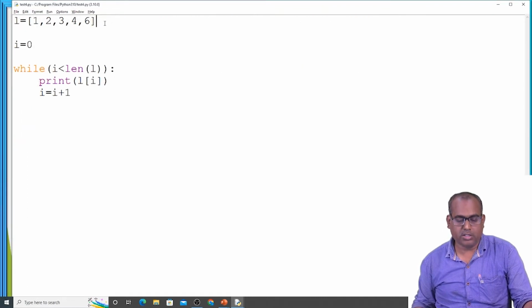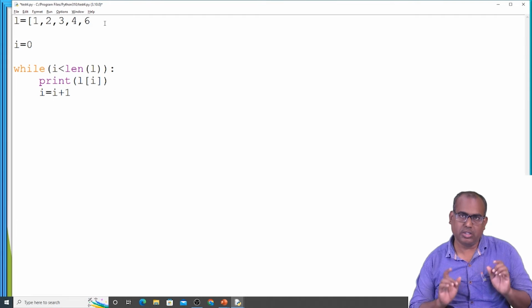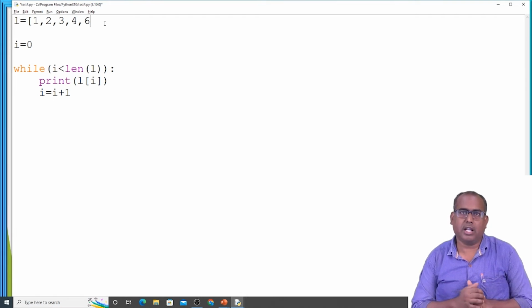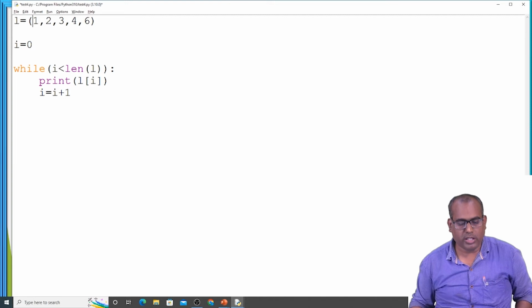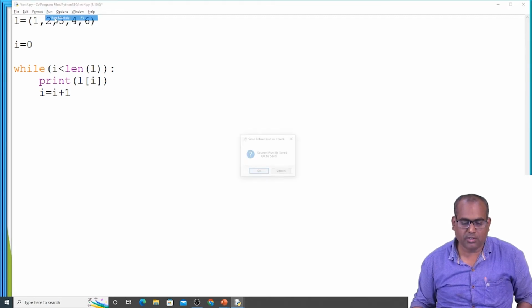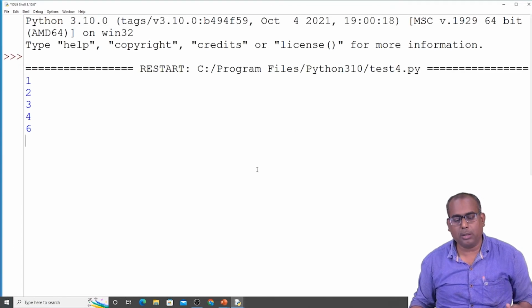Let us change this to a tuple. If you are using square brackets, that is a list. If you change to parentheses, it is a tuple. With the same logic, we are able to access the tuple elements also.